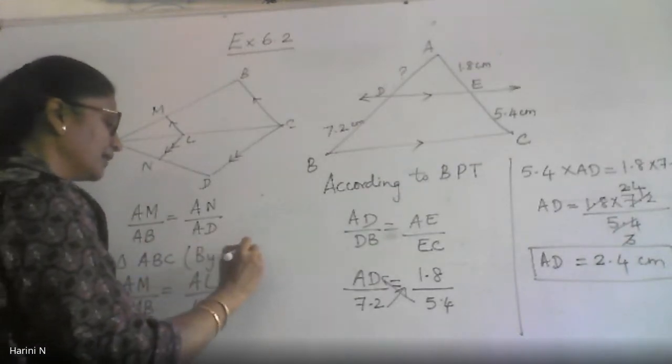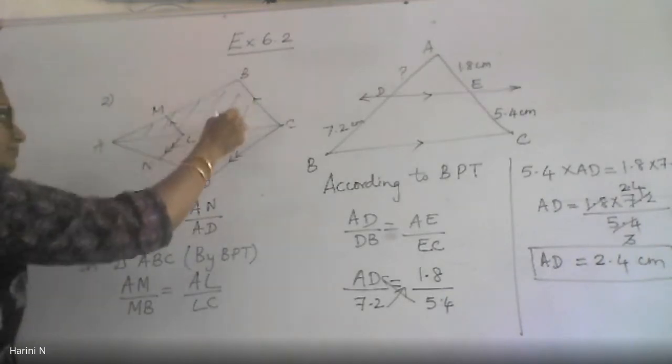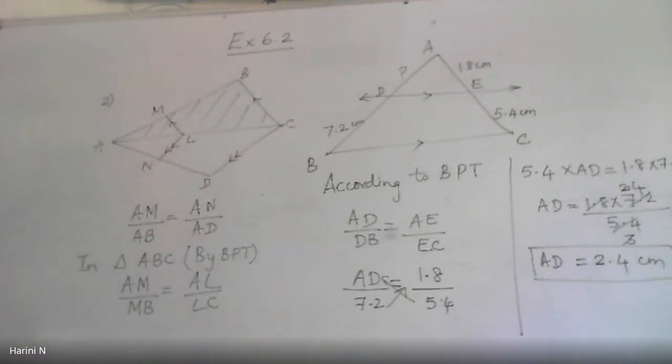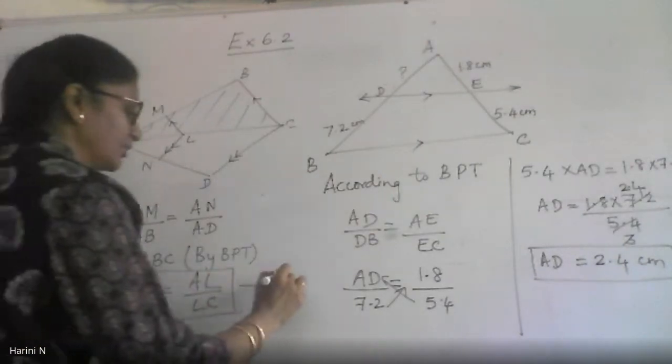So I have applied the basic proportionality theorem on the first triangle. This is the triangle I'm talking about. This is one equation, I will leave it as it is. This is the equation 1.